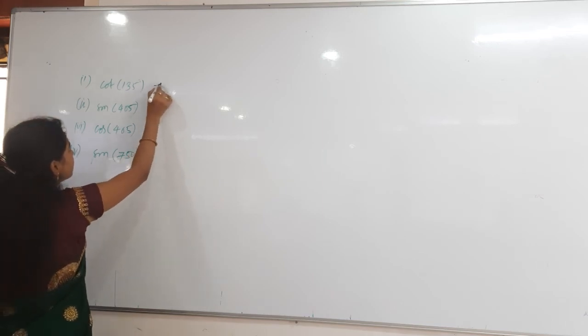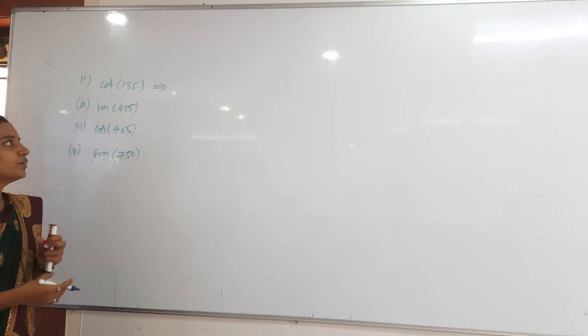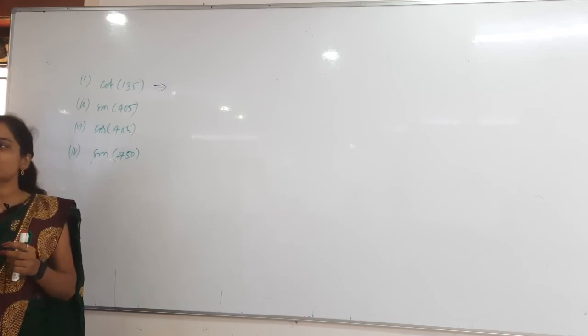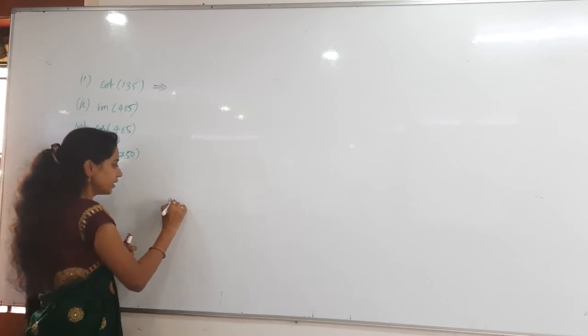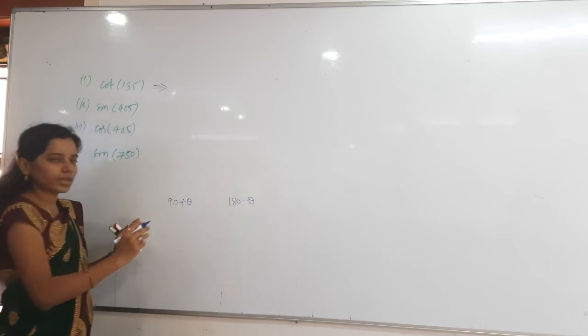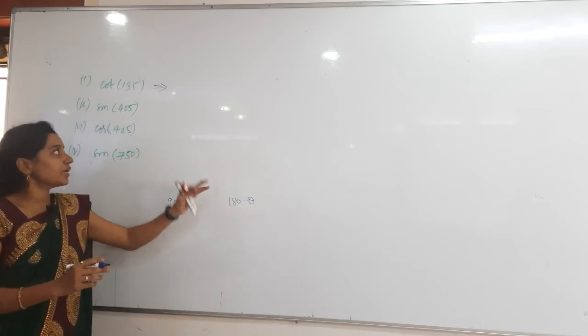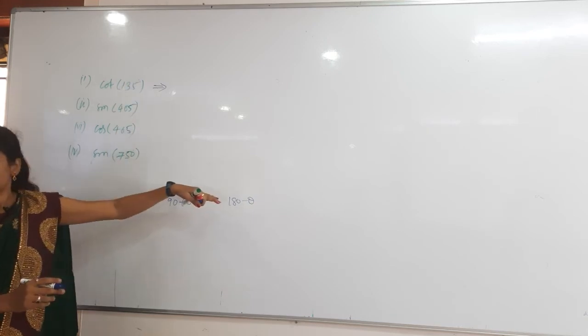See here, cot 135. You have to get the sum of the angles as 135, either 90 plus theta or 180 minus theta, anything. I'll explain both methods.